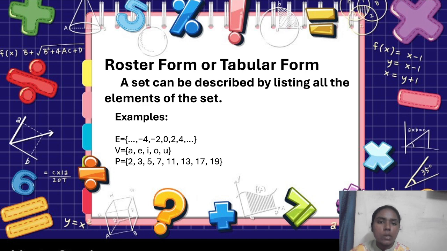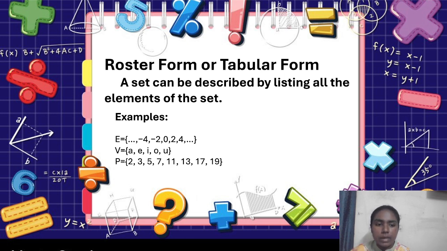So like this only we will write the roster form. Compared to the other two forms, in roster form we can easily tell what the elements are because it directly gives the elements. So if you see the second example, V equal to {A, E, I, O, U}. We saw that in the previous example: the set of vowels in the English alphabet. That's what they gave directly in the roster form.